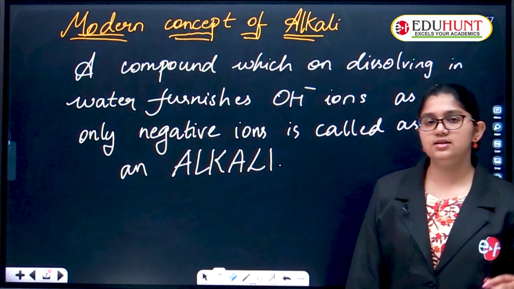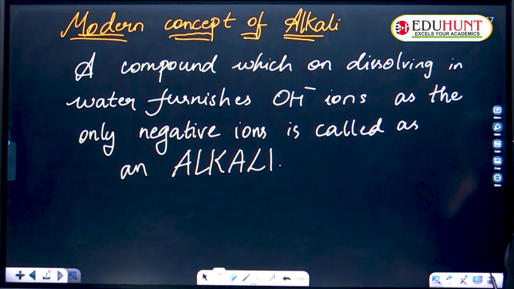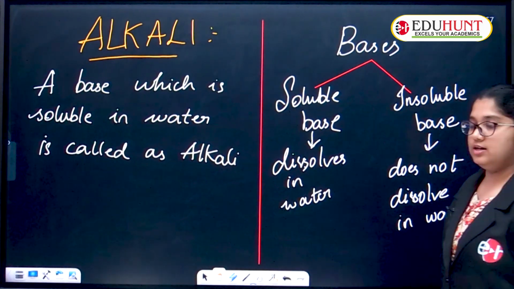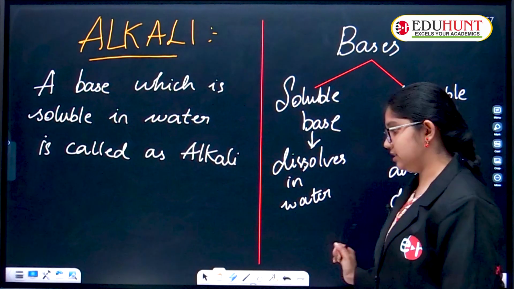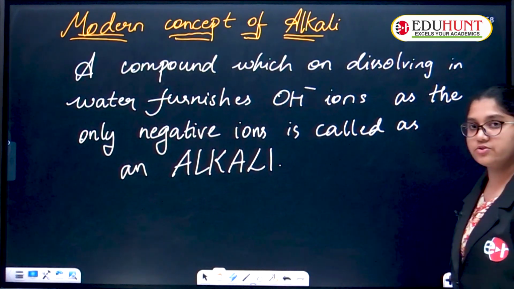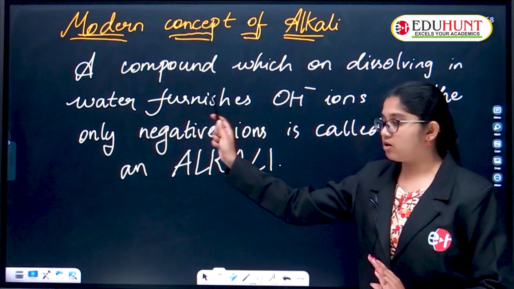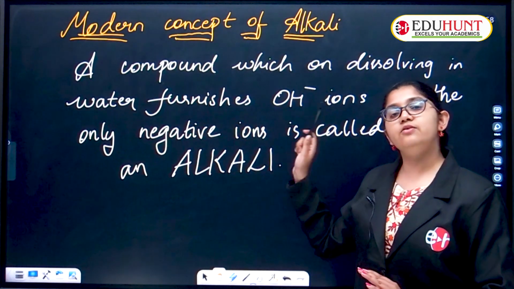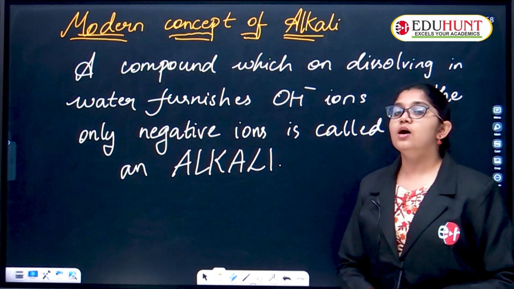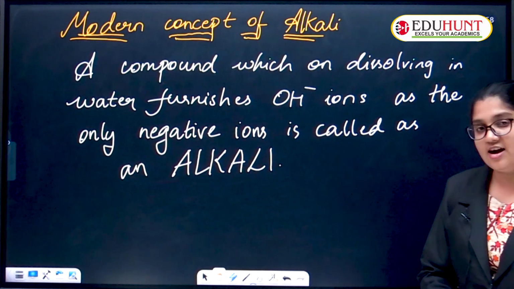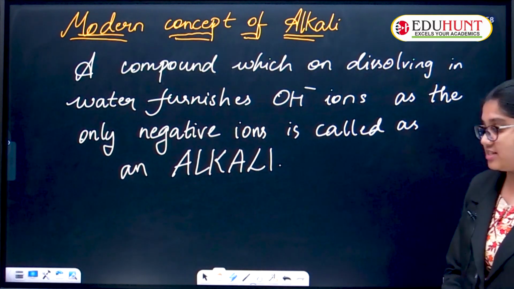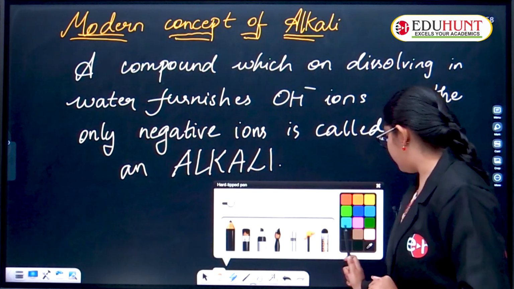The earlier one is a general, simple, basic definition: a base which is soluble in water is called an alkali. But here, the concept is that a compound which on dissolving in water furnishes OH minus ions as the only negative ions is called an alkali. Do you understand, children? There is a point to remember here.